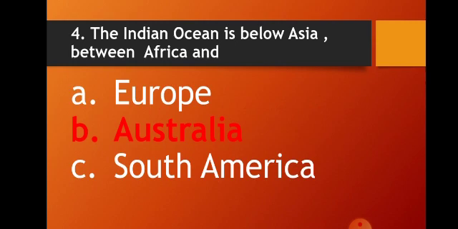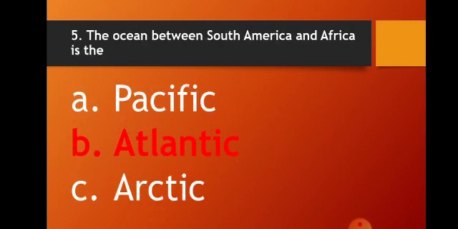The Indian Ocean is below Asia, between Africa and, the options are Europe, Australia, South America, and the answer is Australia. Fifth question. The ocean between South America and Africa is the, options are Pacific, Atlantic, Arctic, and the answer is Atlantic.